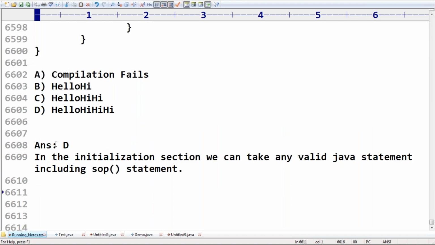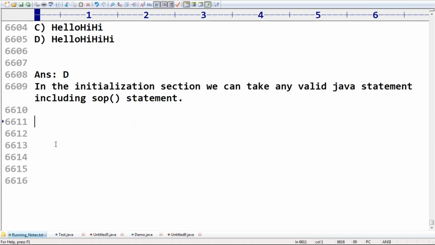Okay, now my next thing is the conditional section. In the conditional check, we can take any valid expression, but it should compulsorily be of Boolean type. Remember this one, sir. Compulsory should be Boolean type.